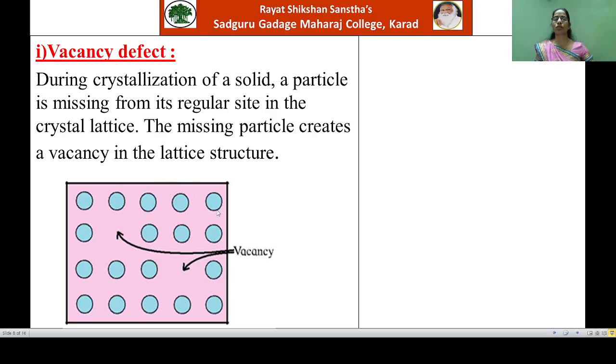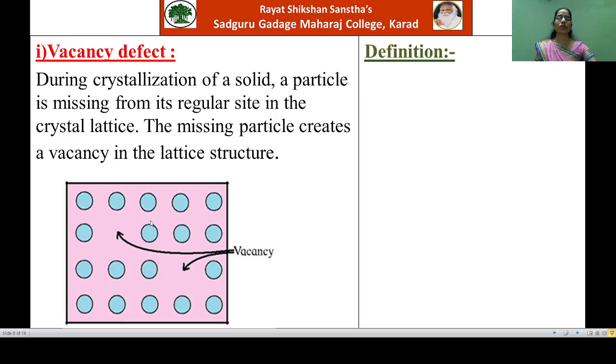this picture shows the regular arrangement of constituent particles in the crystal lattice, but you will observe that some of the particles are missing from their regular site. That is, they are creating the vacancy. You will observe here there is a vacancy created in this lattice site, while one more vacancy is created at this lattice point. Such vacancies created in the crystal lattice indicate the vacancy defect.